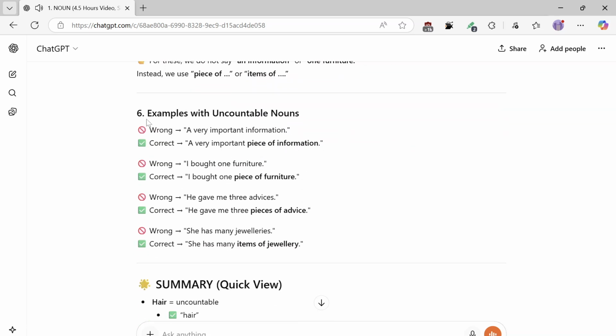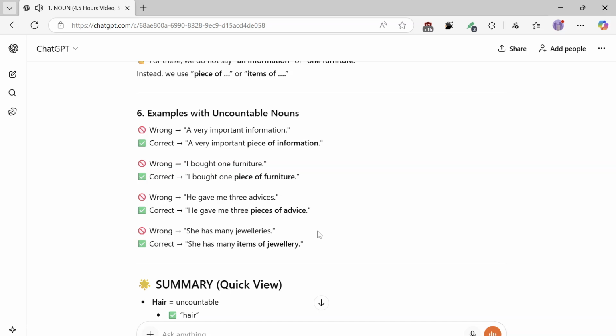Number 6. Examples with uncountable nouns. Wrong: a very important information. Correct: a very important piece of information. Wrong: I bought one furniture. Correct: I bought one piece of furniture. Wrong: he gave me 3 advices. Correct: he gave me 3 pieces of advice. Wrong: she has many jewelries. Correct: she has many items of jewelry.